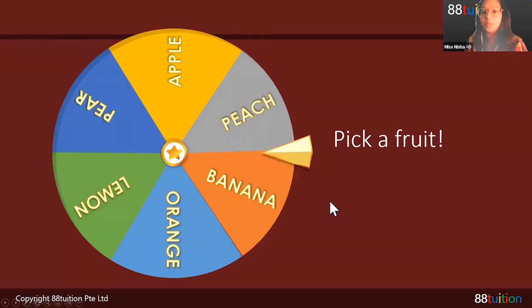Wait, let me just count how many of you are here. There's 5 of you, right? So each of you choose 1 fruit. The fruit that's not chosen, when it spins and comes to that fruit, I will pick. So first come, first served. Please don't write first. I want to let everybody see what you're writing. Now that I've allowed everyone to see everything, you can start writing. You can chat now. Tell me your fruit. First come, first served.